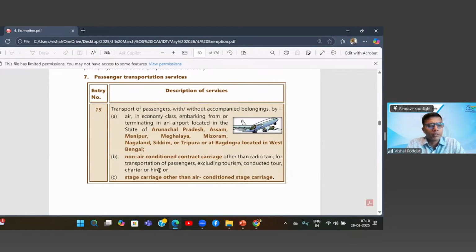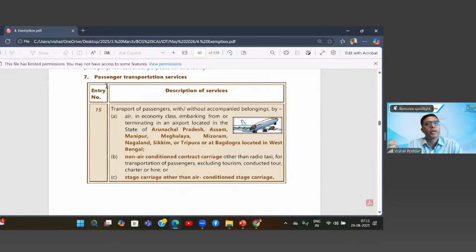Perfect. So now we proceed to the next category, which is transportation service. Now we all know in transportation there are two types, passenger and goods. When we are dealing with the passenger transportation entries, I'll give you one simple logic so that you'll be able to remember and understand these entries. The general logic that flows from all these entries is they want to exempt the transportation used by the common man. So the common man transportation services are exempt.